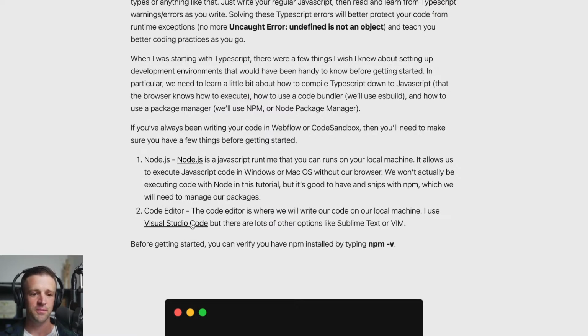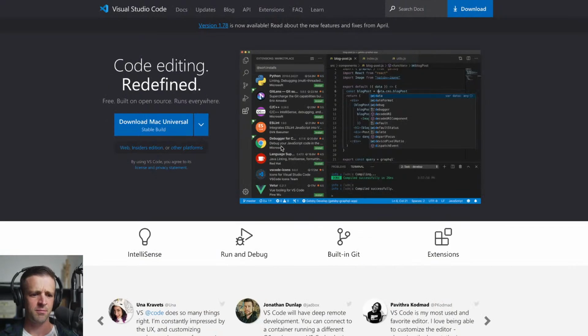I use Visual Studio Code. It's a Microsoft product. Been using this for quite some time. There's tons of extensions. The other one that I hear people use a lot is Sublime Text. There's lots of other ones out there too, though, but that's what I'm using today, so you will need this as well.